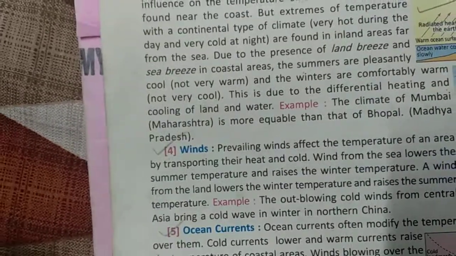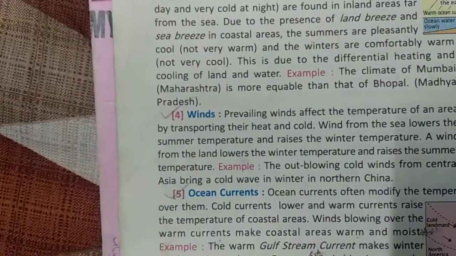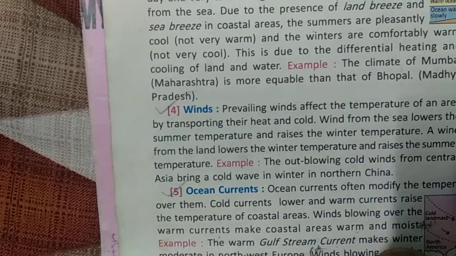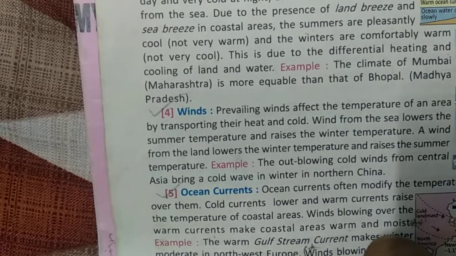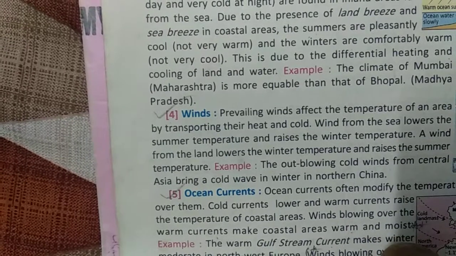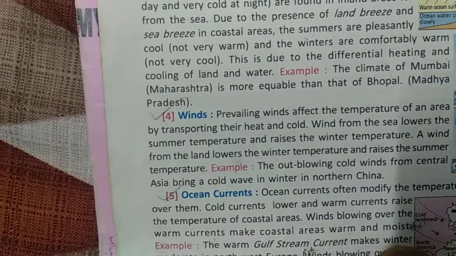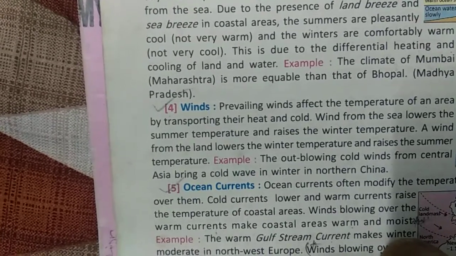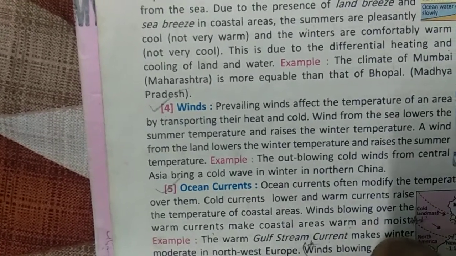Prevailing winds affect the temperature of an area by transporting their heat and cold. How? Winds blowing from the sea into the inner lands lower the summer temperature and raise the winter temperature. The wind from the land lowers the winter temperature and raises the summer temperature.